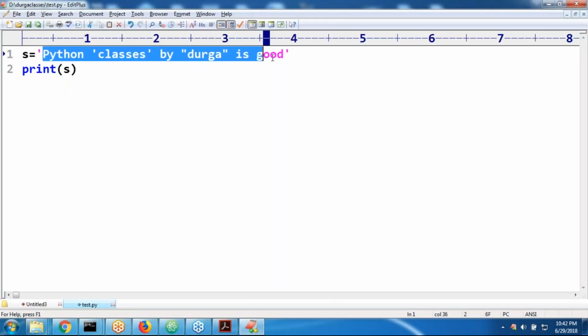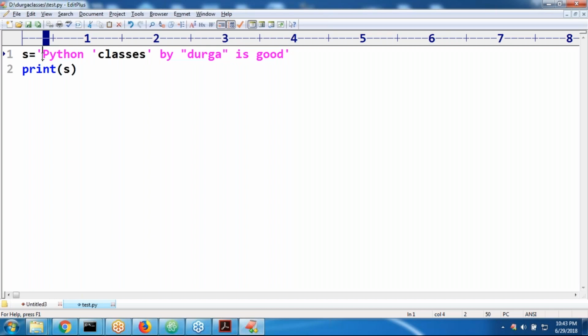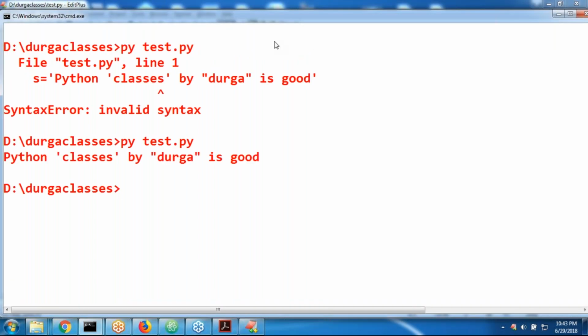So to use single quotes and double quotes in our string literal, if you are going to use both, how can you do that? Okay, sir, triple quotes. Regarding that, how can you use triple quotes? Now observe: Python classes by Durga is good. Something like this I'm taking. Any doubt?